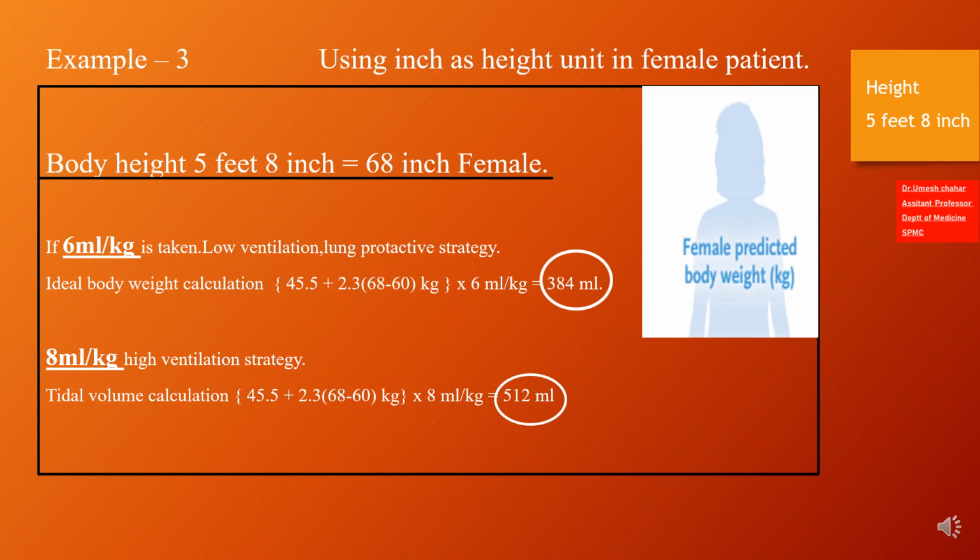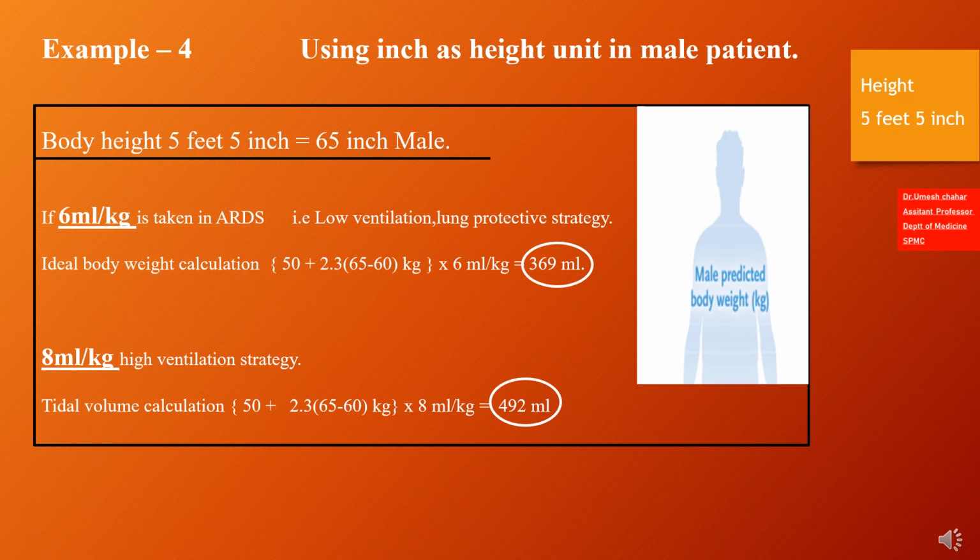8 milliliters per kg, that is high ventilation strategy in patients other than ARDS. Tidal volume calculation: 45.5 plus 2.3 multiplied by the difference of 68 minus 60, multiplied by 8 ml/kg, equals 512 ml.